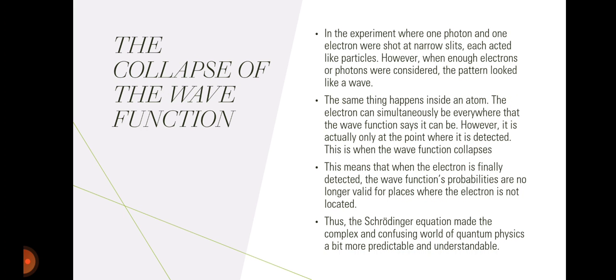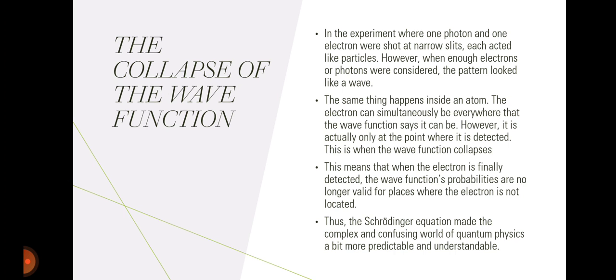The collapse of the wave function. In the experiment where one photon and one electron were shot at narrow slits, each acted like particles. However, even though single electrons or photons were considered, the pattern looked like a wave. The same thing happens inside an atom. The electron can simultaneously be everywhere that the wave function says it can be.